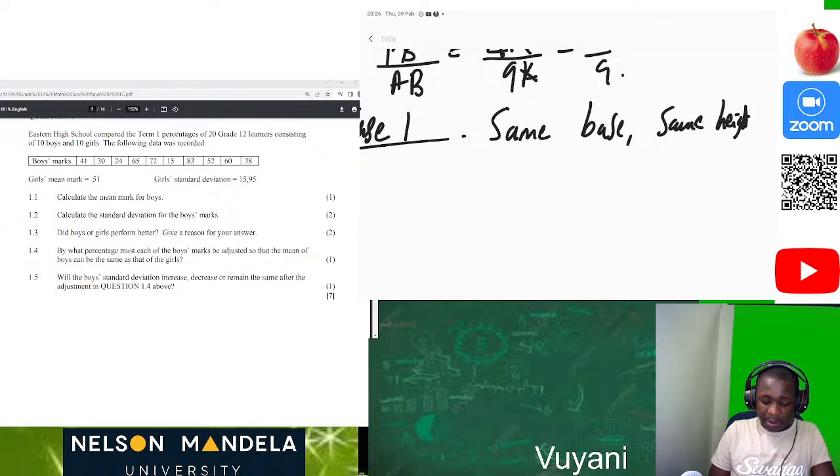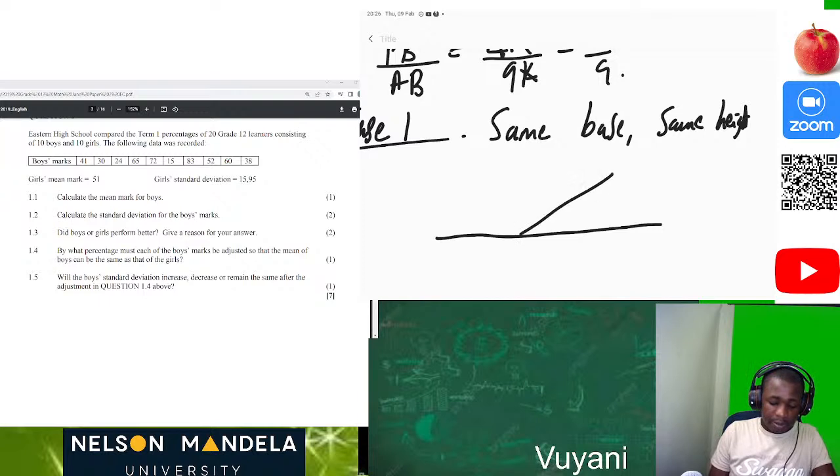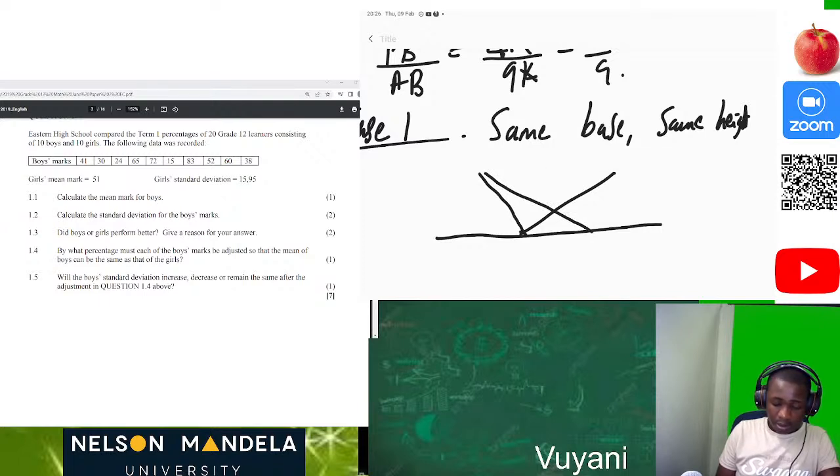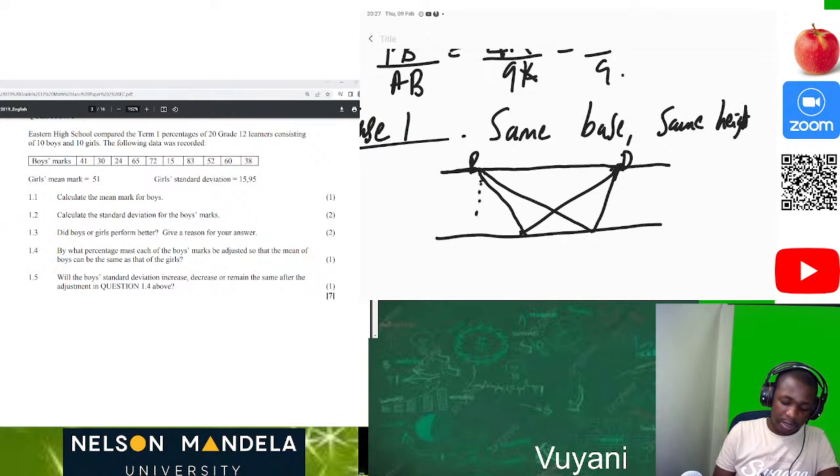So for instance, let's say we have our line here, then we just maybe draw something for the sake of drawing. Let's say this is D, let's say this is B, and now we just join these two on top here. Just giving you the basics, guys, of the grade 12 one. Then we construct our height here.